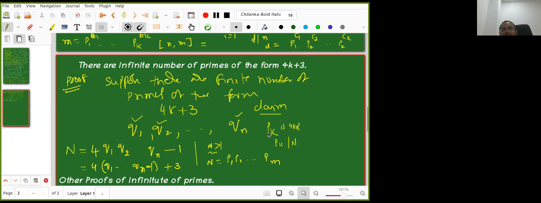Let q1, q2, up to qn be the only primes of the form 4k plus 3. Now pk is of the form 4k plus 3, so pk is one of these primes.